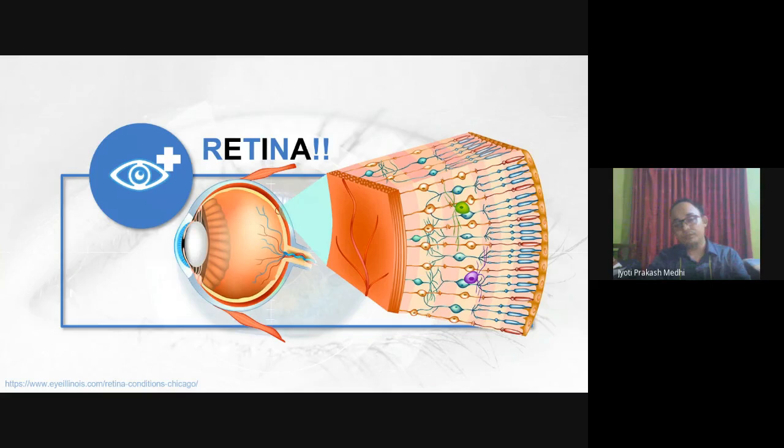So if there are some difficulties over the retina, or in the formation of the images, or in the light entering through the eye and falling over the retina, it may cause various eye-related difficulties.